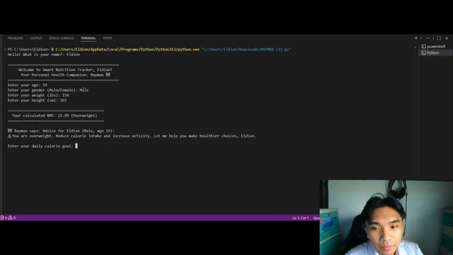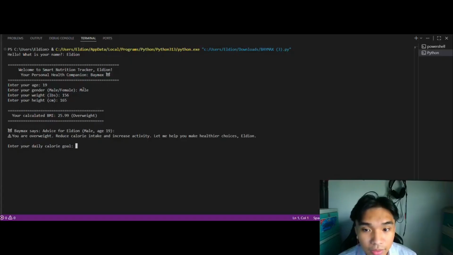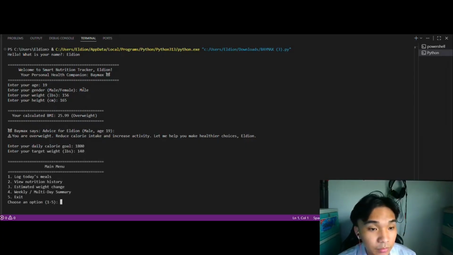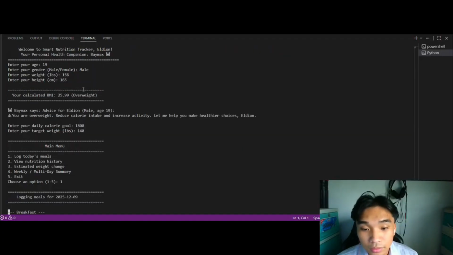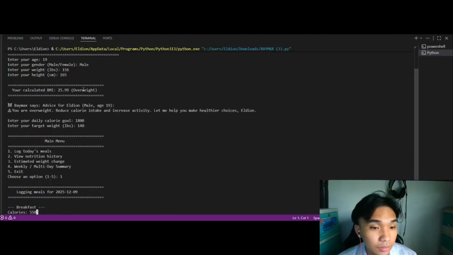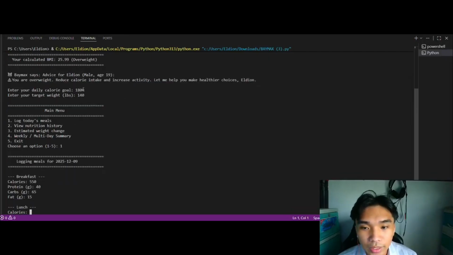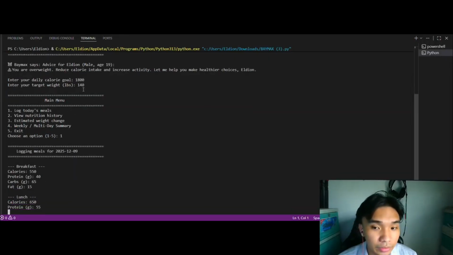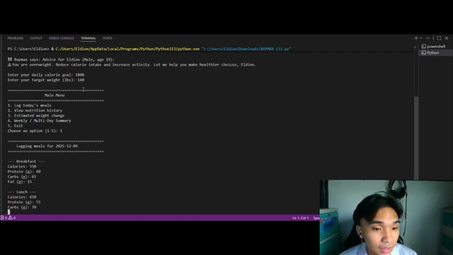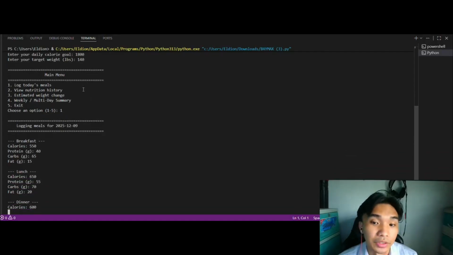This part of the program tracks daily calorie intake and evaluates it against the user's goals. It also reinforces healthy behavior with instant feedback and rewards. After Baymax gathers the user's health profile, the program will then ask the user to choose from 5 options for the program to run. Number 1 option is the daily meal logging or log today's meals. Upon choosing this option, the program will then ask the user for his or her calories, protein, carbs, and fats intake within breakfast, lunch, and dinner.